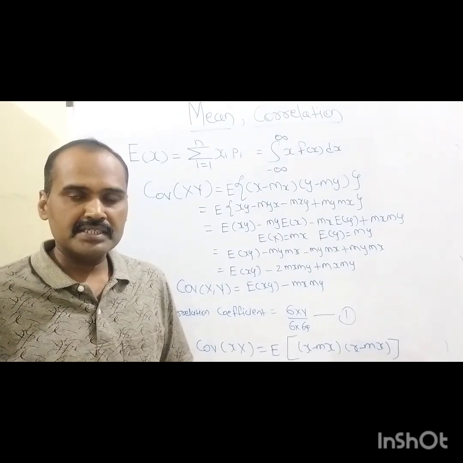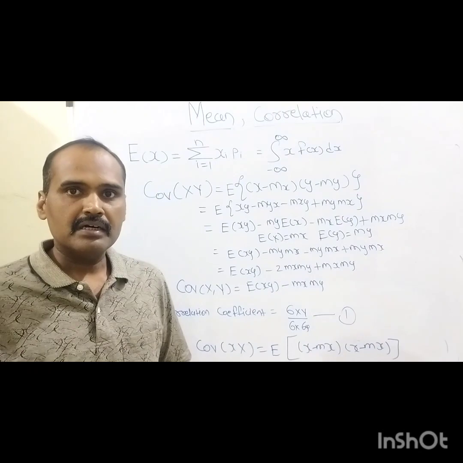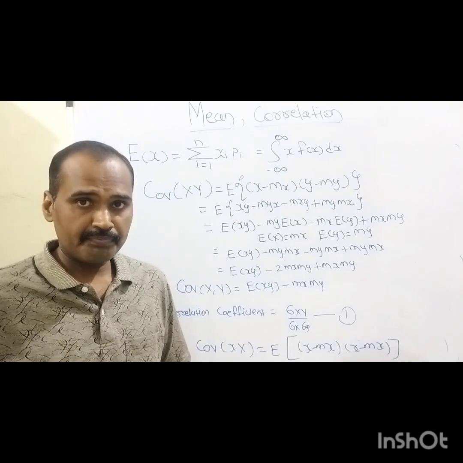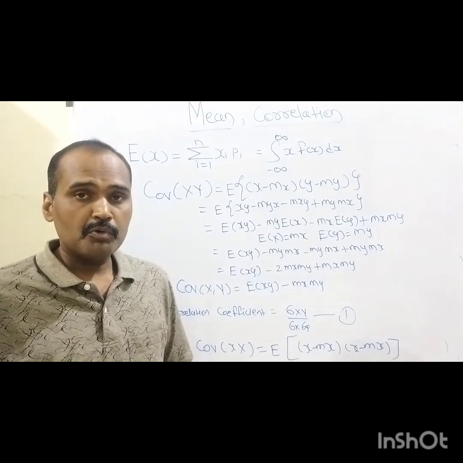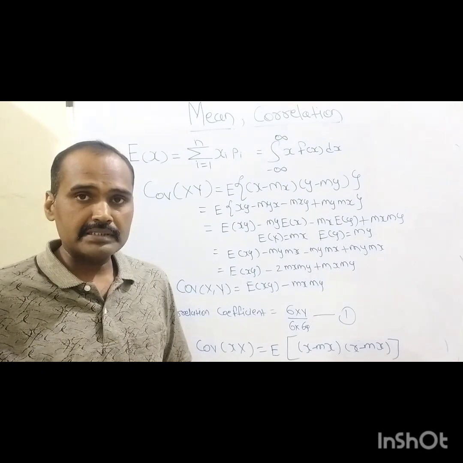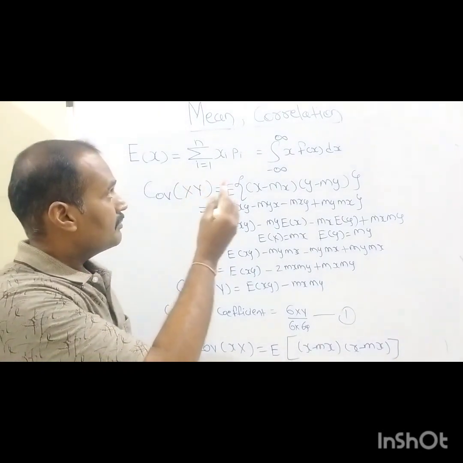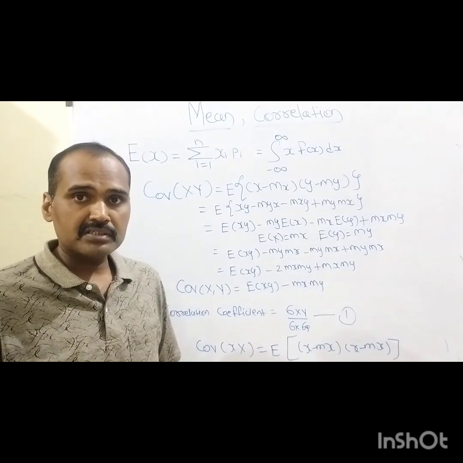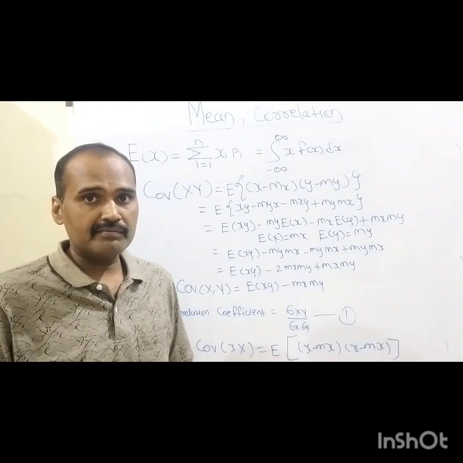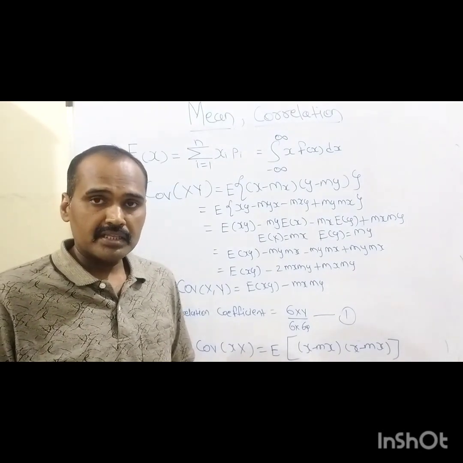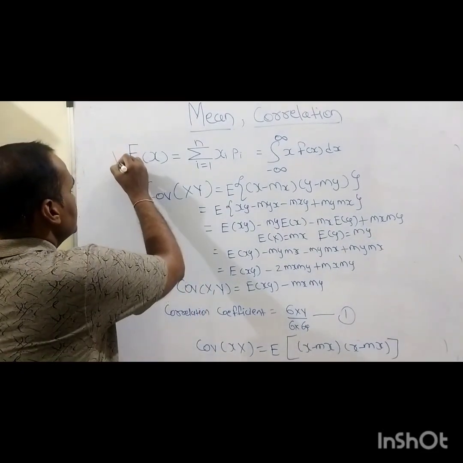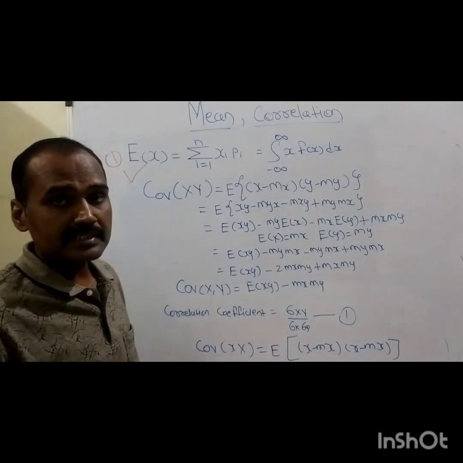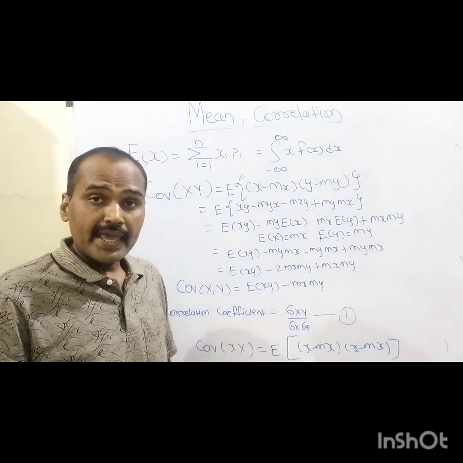Friends, in today's session we will try to learn the two important functions of a random variable. These two important functions of random variables are nothing but, as you can see, mean and correlation. So let us quickly start today's session with the first very important function of a random variable, whose name is the mean value, or we can call it the average value. It is denoted with the alphabet E, so it can be called the expected value.